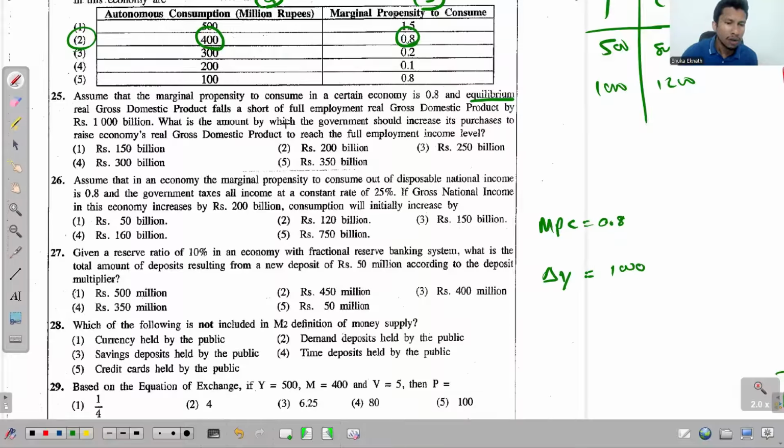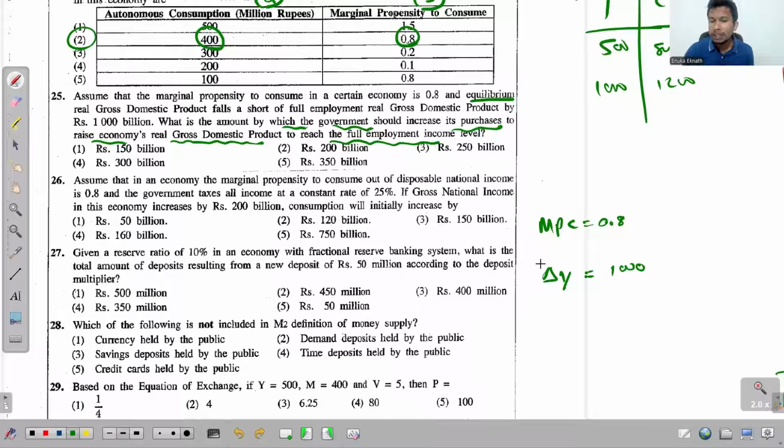What is the amount by which the government should increase its purchases to raise the economy's real gross domestic product to reach the full employment income level? To reach the full employment income level, the income needs to increase by 1000. Look at the given data: we get MPC, then we get the change of the equilibrium income.